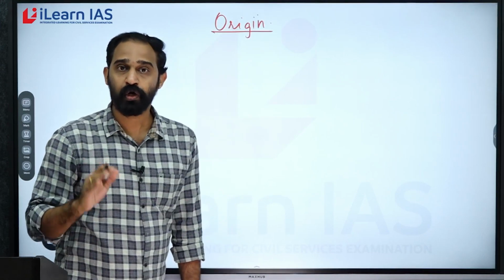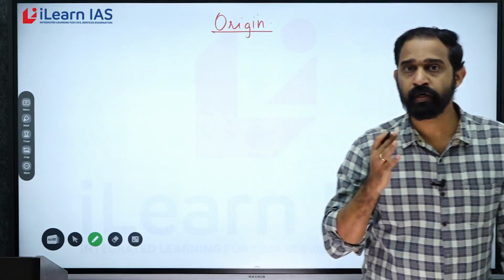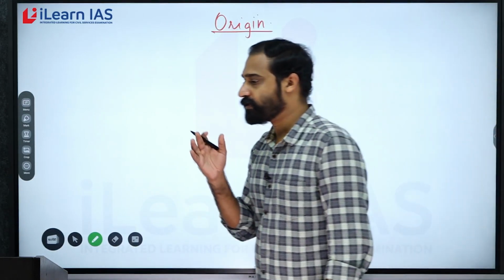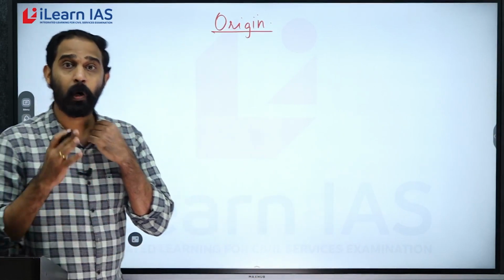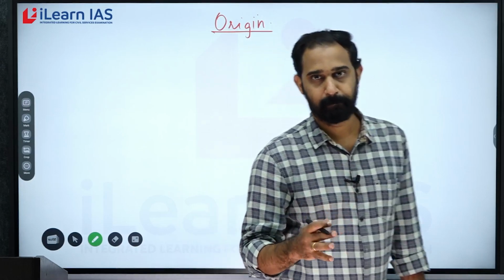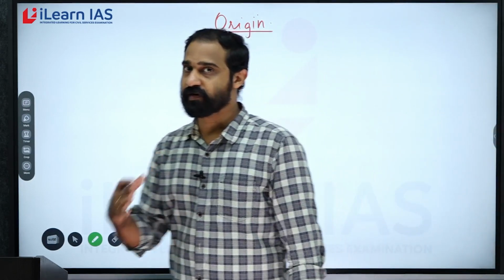If I talk about the origin of Aravallis, I can say that Aravallis are an old fold mountain. In fact, it is the oldest mountain range in India. It is also one of the oldest mountain ranges in the world.